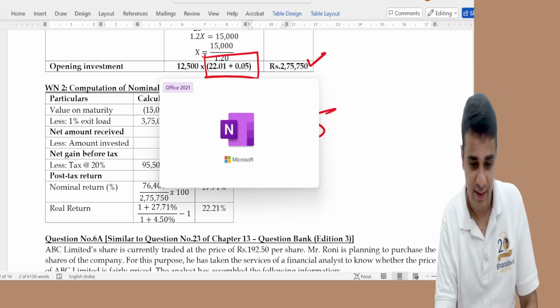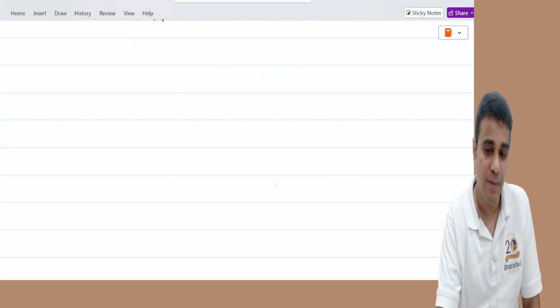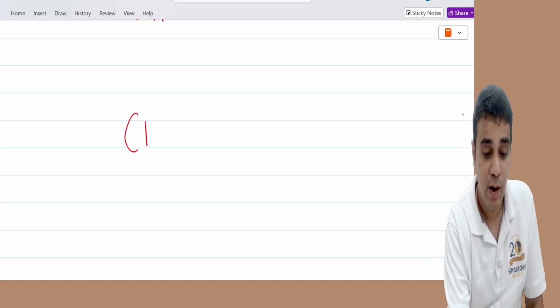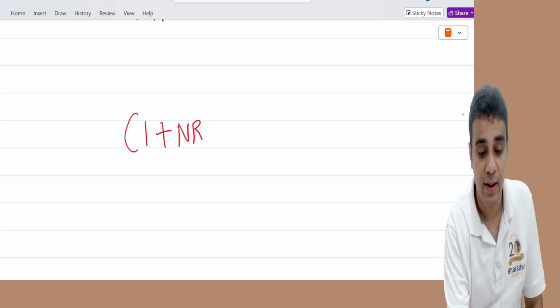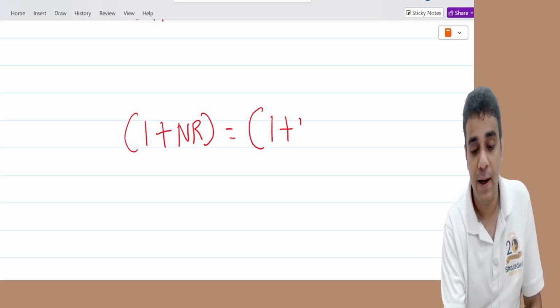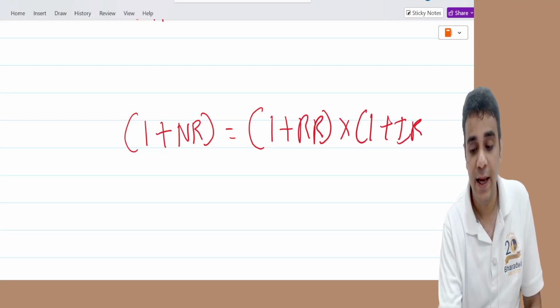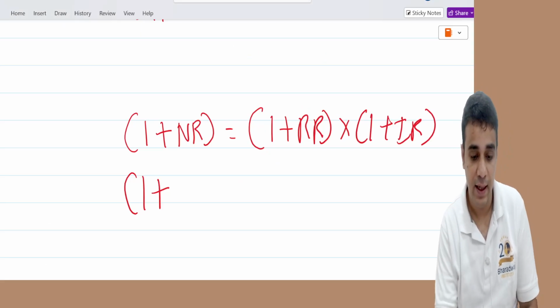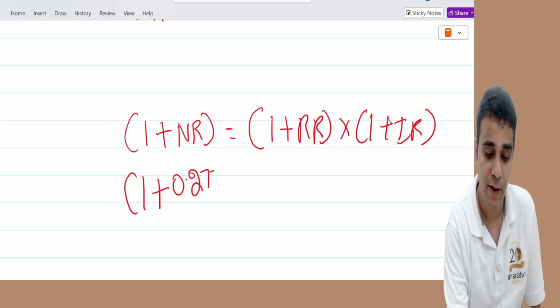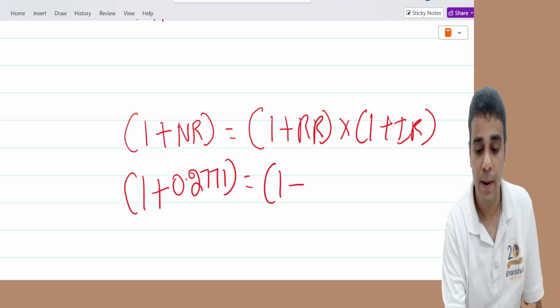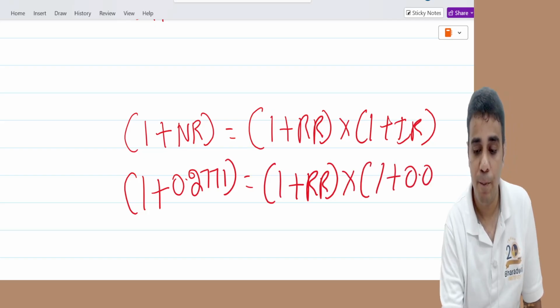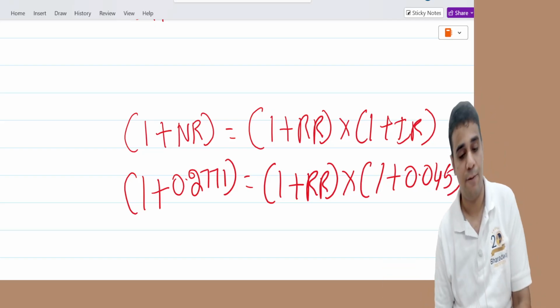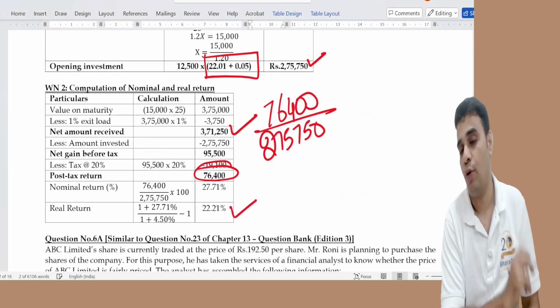Then what is real return? Real return, again, you have to remember your different formulas at different places. 1 plus nominal return is equal to 1 plus real return into 1 plus inflation rate. So nominal return is calculated as 27.71. 1 plus real rate into 1 plus 0.045, inflation 4.5%, real rate is 22.21%.